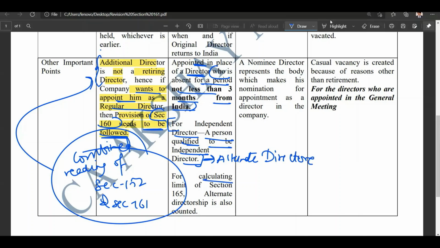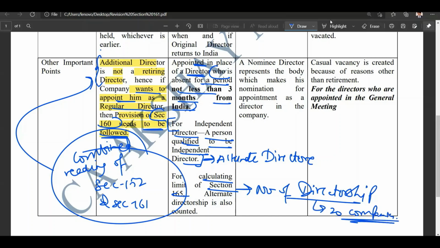And for calculating the limit of section number 165 on the number of directorships, basically the limit of 20 companies, alternate directorship shall also be counted. This is a clarification which is given by section number 161 and also in section number 165.